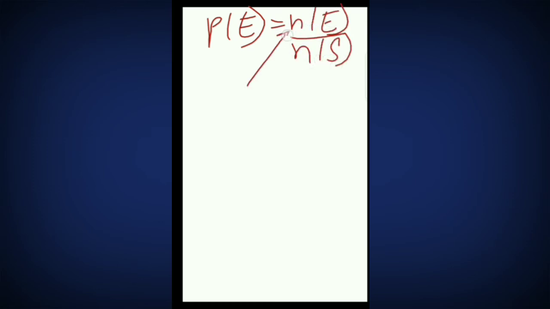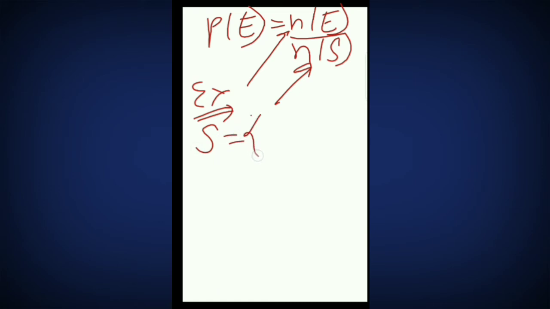Now again I am going to probability. What is the formula? n(E) upon n(S). What is the meaning of n(E)? That is the number of favorable outcomes. What is the meaning of n(S)? That is the total number of possible outcomes. For example, if you are throwing one coin, then what is the probability of coming one head?